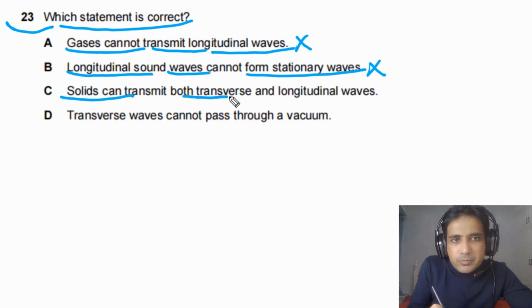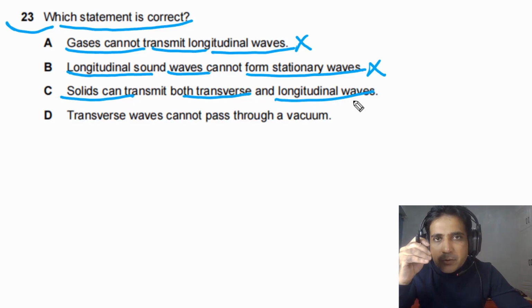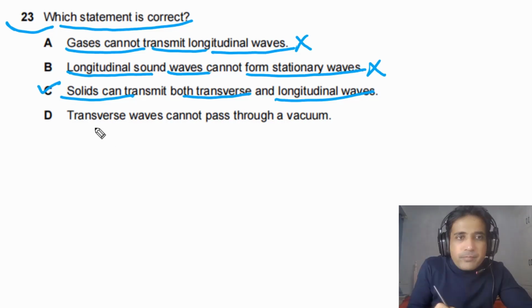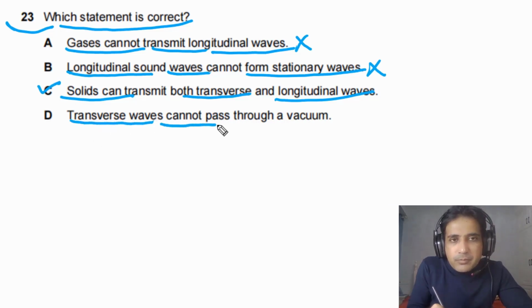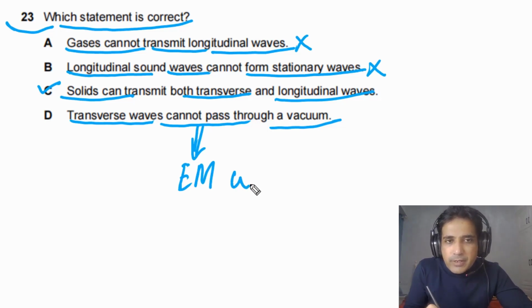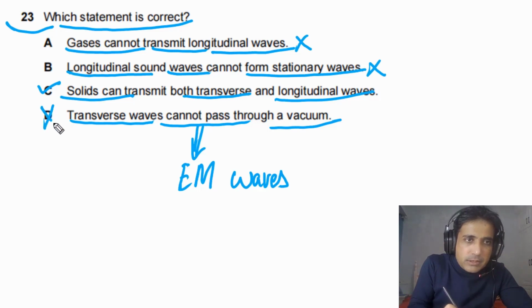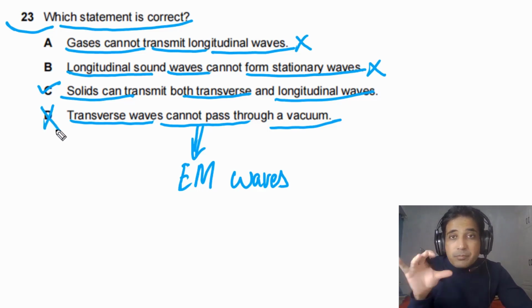Solids can transmit both transverse and longitudinal waves. This is true because transverse waves and longitudinal waves, they are mechanical waves, they need a medium to travel, so they can pass through solids. So option C is correct. Option D, transverse waves cannot pass through a vacuum. As in the case of electromagnetic waves, all electromagnetic waves are transverse waves and they can pass through vacuum and they do not need a medium to travel. So option D is incorrect. Electromagnetic waves can pass through vacuum.